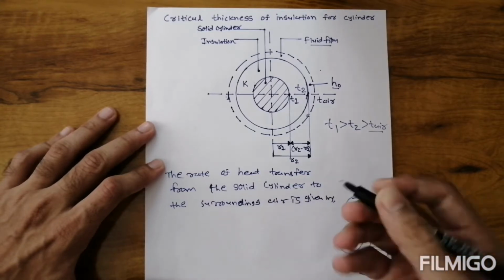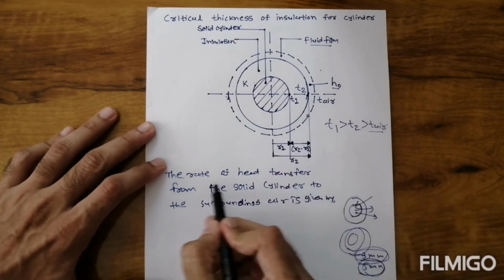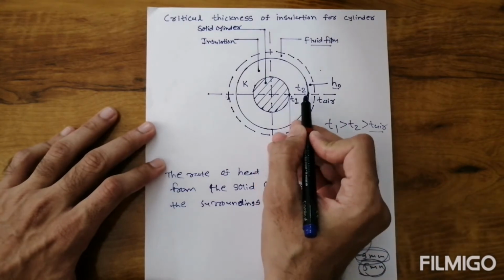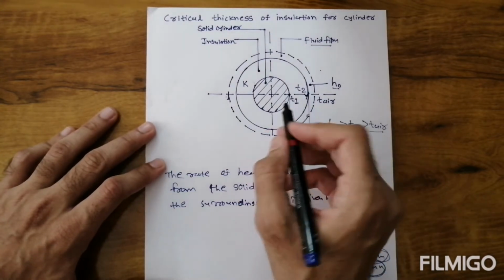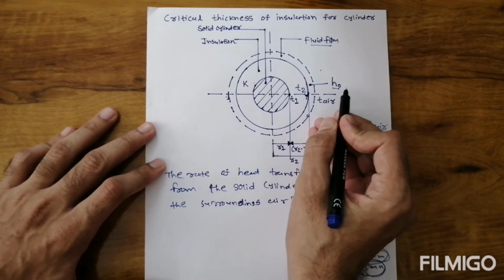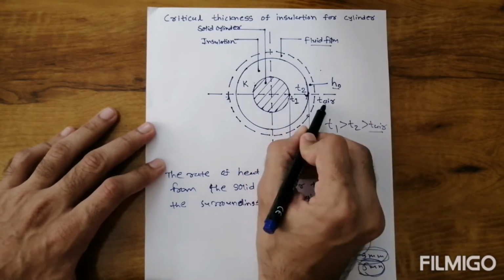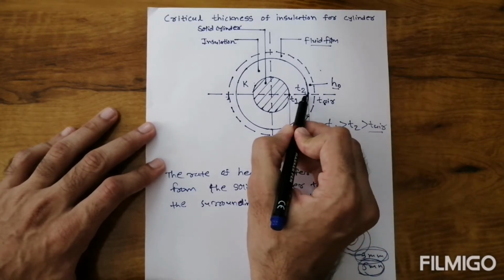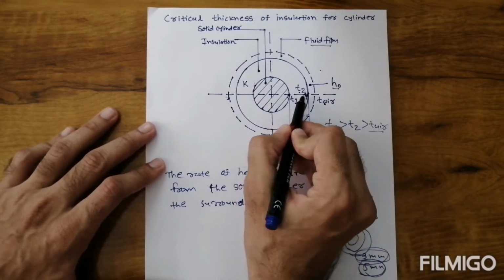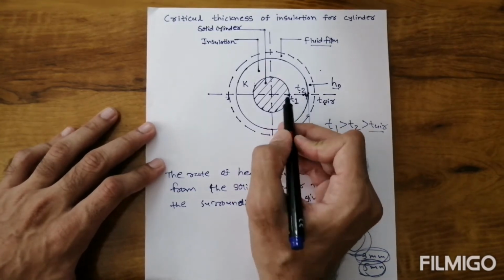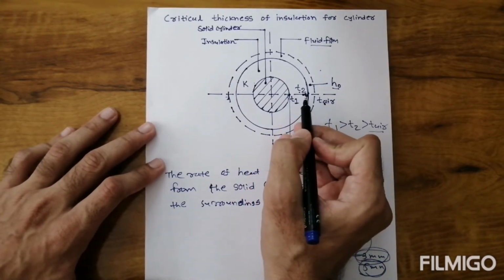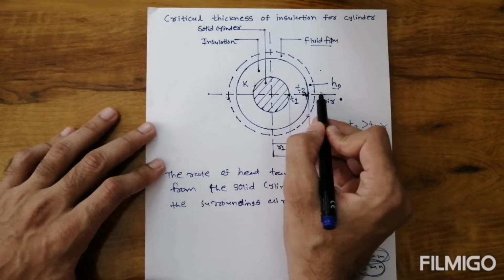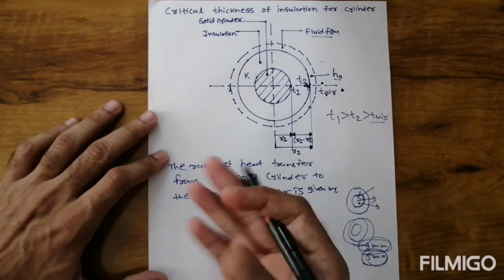First of all, heat is transferred from T1 to T2, because I already told you that heat is transferred from the inside surface to the outside surface. It means heat is transferred from T1 to T air, but how is that possible? First heat is transferred from T1 to T2, and then from T2 to T air. From T1 to T2 the heat is transferred solid to solid, which is conduction resistance, and from T2 to T air it is convection, because it is solid to fluid. So how will our equation be considered?